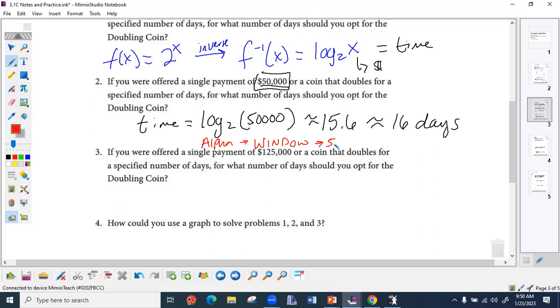All right, let's do it again. Here we go. It says, if you were offered a single payment of 125,000 or a coin that doubles for a specific number of days, for what number of days should you opt for the double coin? Again, we're looking for time. So because we're looking for time, we're going to be using our inverse. Does that make sense? Yeah, we do log base 2.